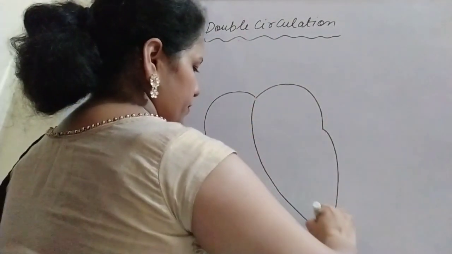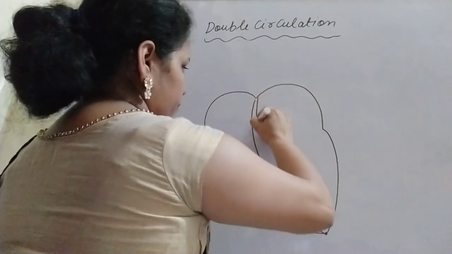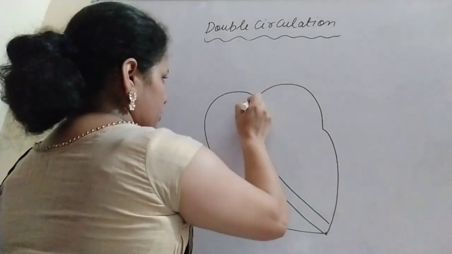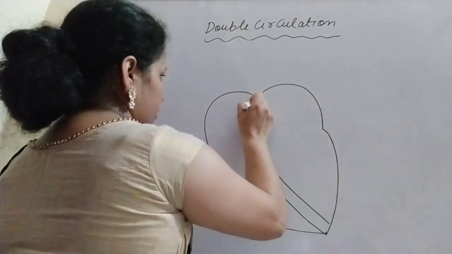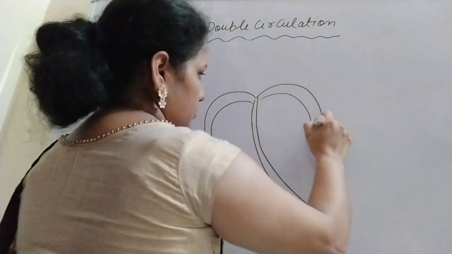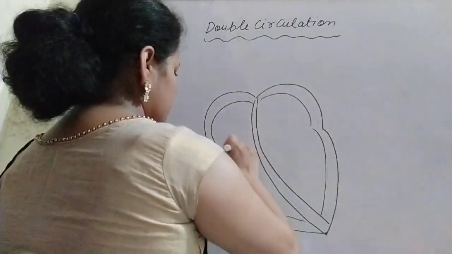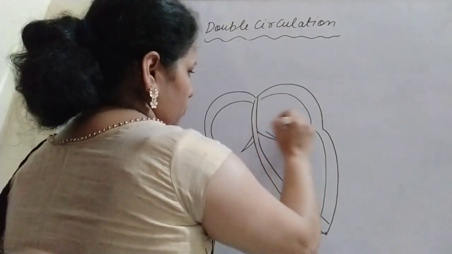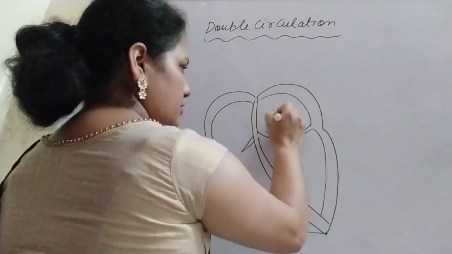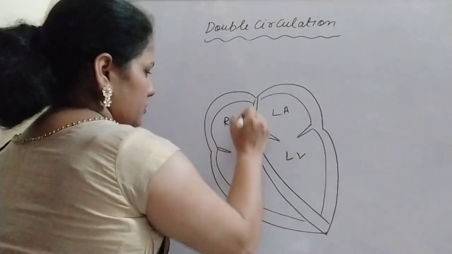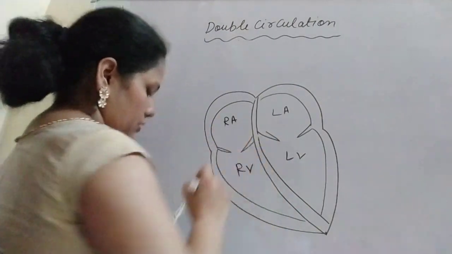Here the septum is present, between the auricles and also between the ventricles. Upper parts are the auricles and lower are the ventricles: left auricle, left ventricle, right auricle, right ventricle.